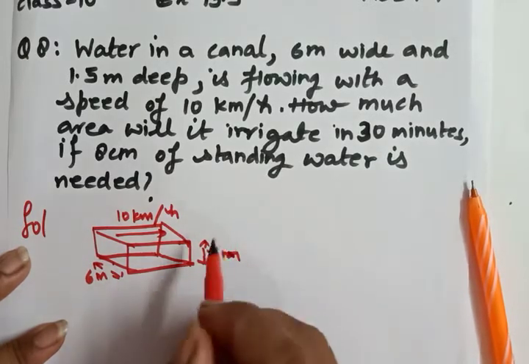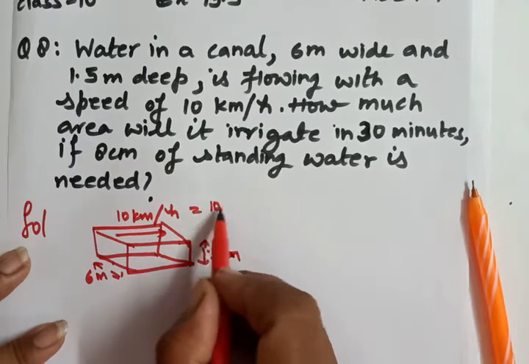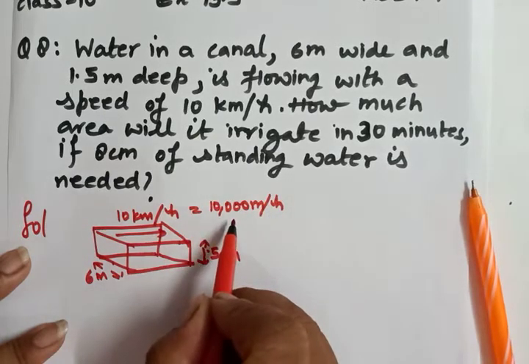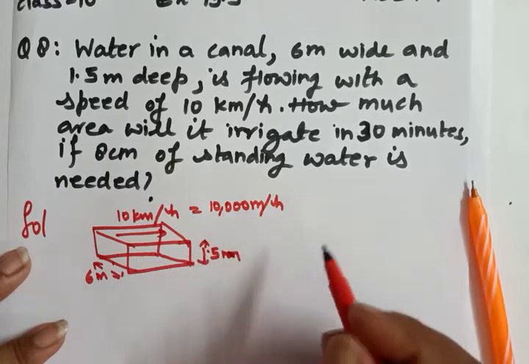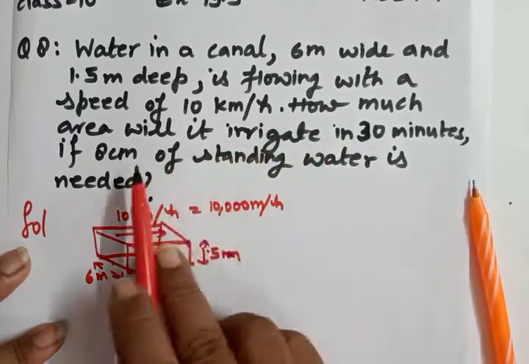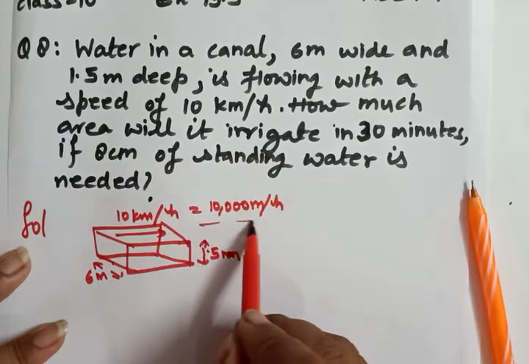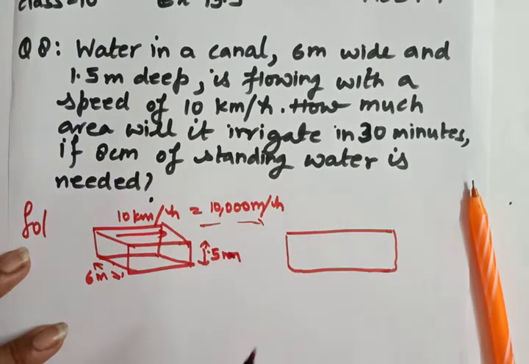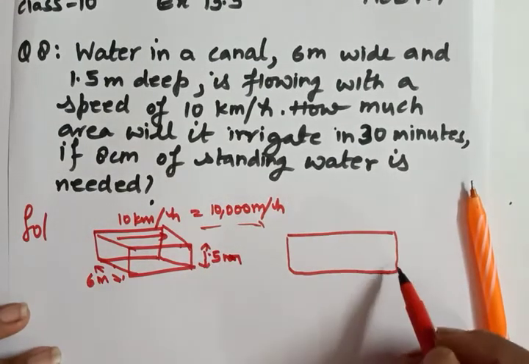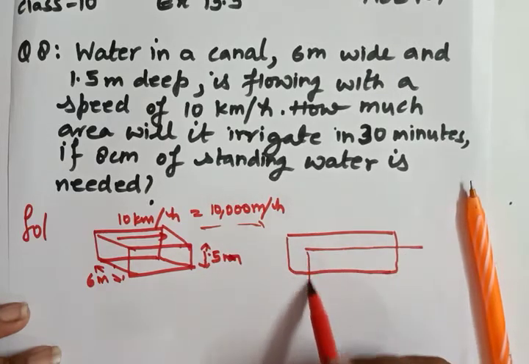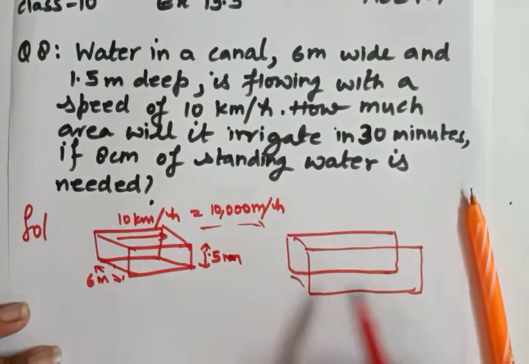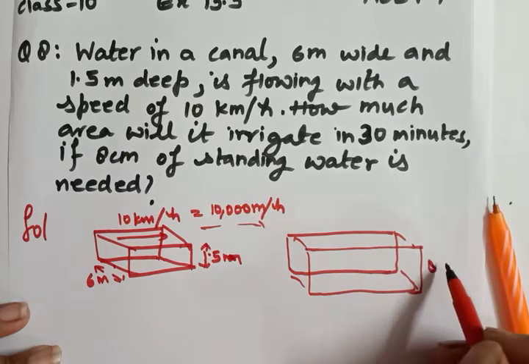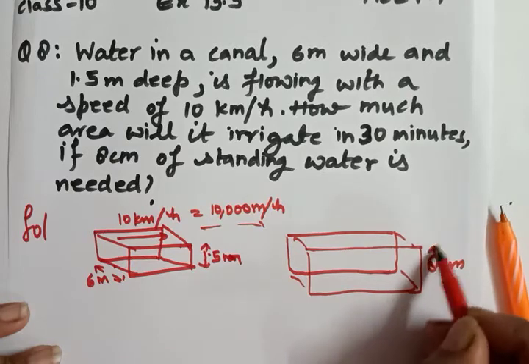So directly we can write it is 10,000 meter per hour, since 1 kilometer is equal to 1000 meters. How much area will it irrigate if 8 centimeter standing water is needed? Suppose the water they want is 8 centimeter.